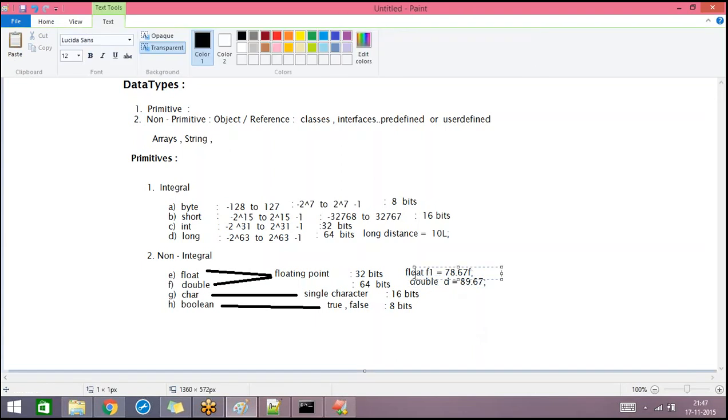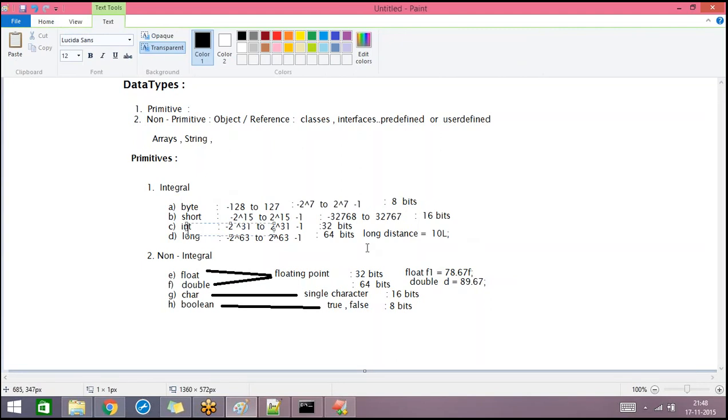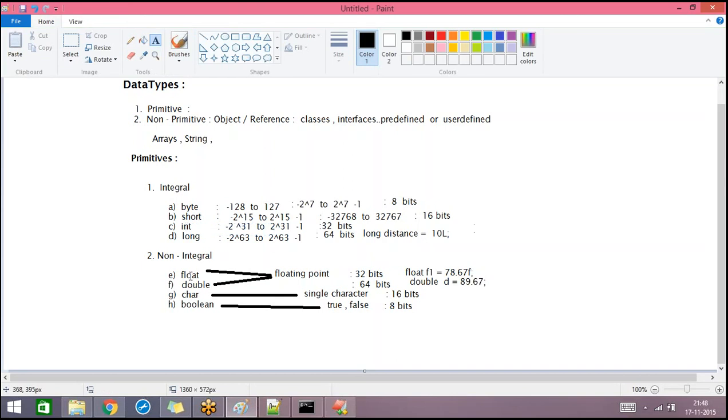But when you declare a variable as float and assign a value, after mentioning the decimal value, it's mandatory to mention the letter F. And in all integral data types, the default one is int. That means if you don't mention the data type and you just want to save some number, or if you send these as a method parameter, then by default it will be chosen as an int data type. And among float and double, the default one is double.